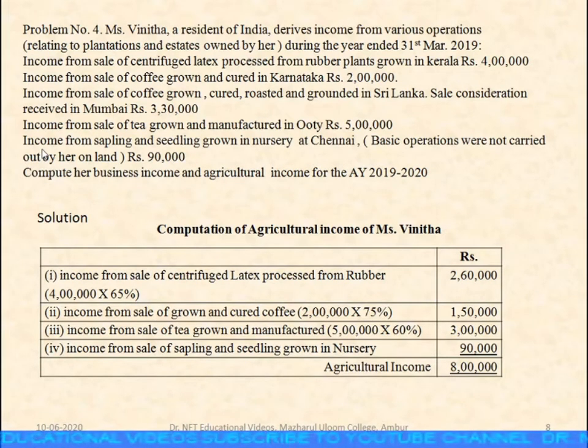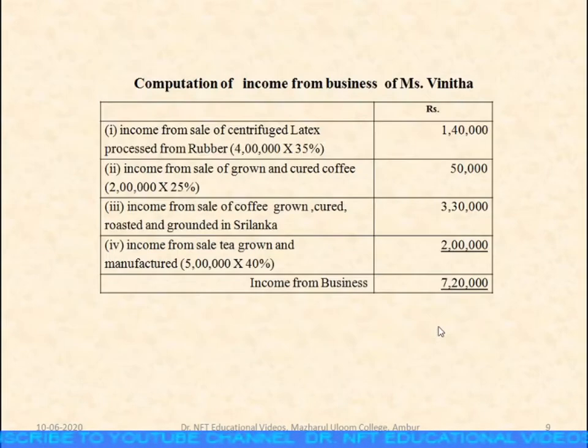Here one more item is there, income from sapling and seedling grown in nursery. If it is grown in nursery, that 100% is considered to be the agricultural income. So 90,000 as it is, total is considered to be the agricultural income. If you add up all these, you get the total of 8 lakh, which is an agricultural income. Already we have discussed the business income as well. So if you add up all these together, with the percentages accordingly, you get the income from business.